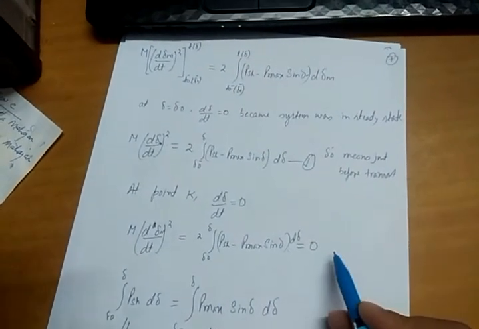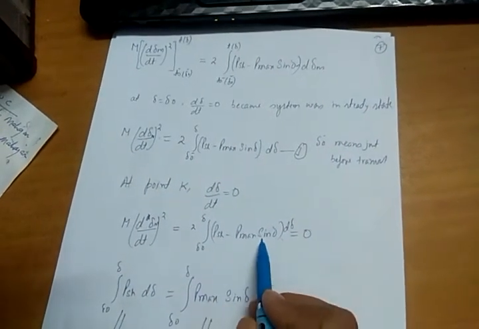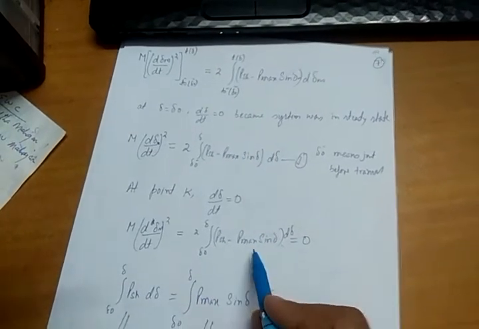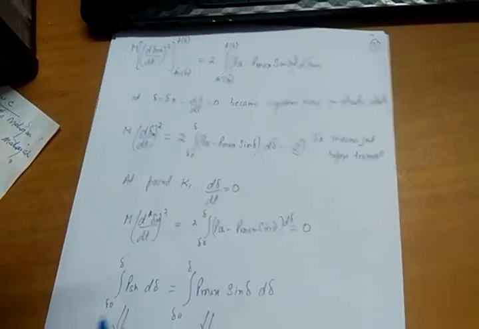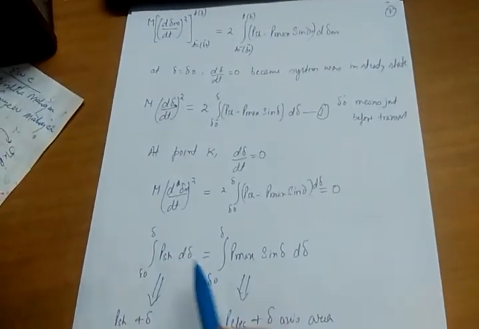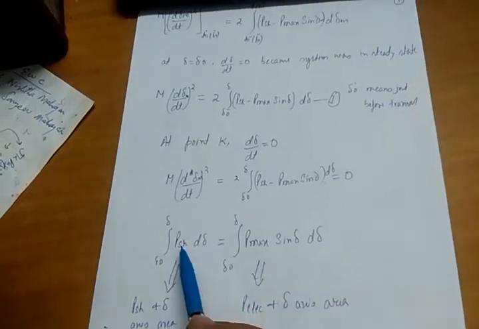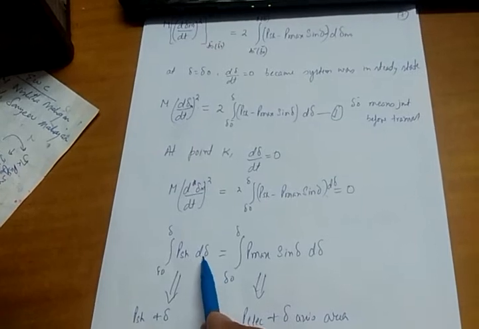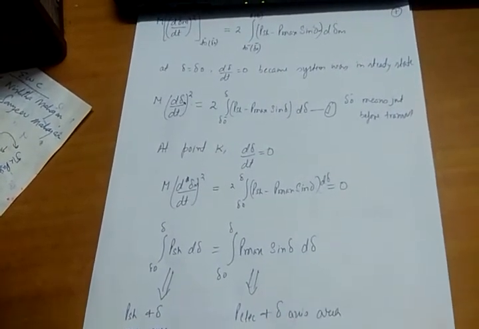From this equation I can break it into two terms and take one term on the other side of the equation. So I will get the integral from delta naught to delta of P shaft d delta is equal to the integral from delta naught to delta of P max sine delta d delta. This is nothing but the area under the P shaft and delta curve, and this is the area under the P electrical and delta curve.